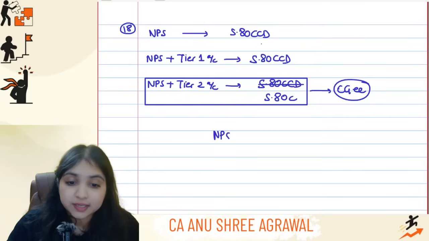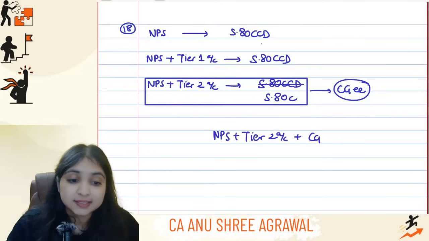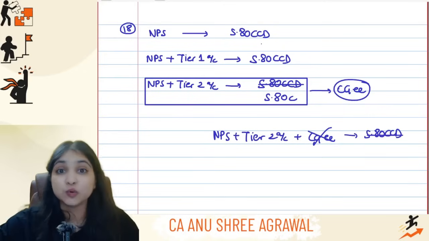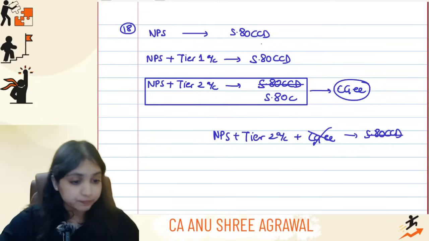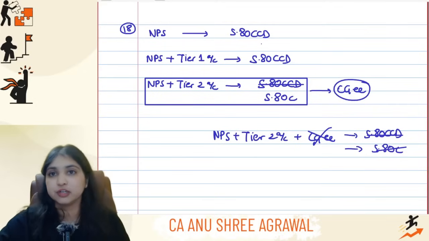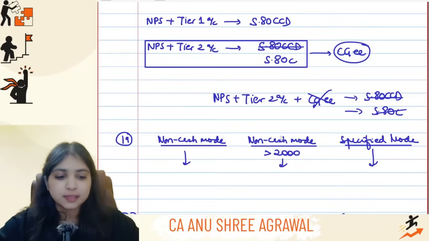So what if it is an NPS tier 2 account and the assessee is not a central government employee? Then what will you do? Can you give 80CCD deduction? No, because 80CCD is only for tier 1, not for tier 2. Can you give section 80C deduction? No. 80C is only for central government employees. Understanding? Then look at the next point, guys.